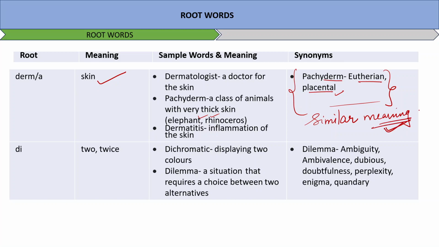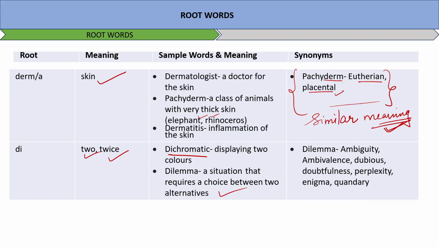Di, similarly, means two or twice. Dichromatic, displaying two colors. Dilemma, a situation that requires a choice between two alternatives, right? We usually say, I'm in a dilemma, you are not able to decide. Dilemma is a very common word which is used generally, and associated to that there are synonyms like ambiguity, confusion, ambivalence, dubious, doubtfulness, perplexity, enigma, quandary.